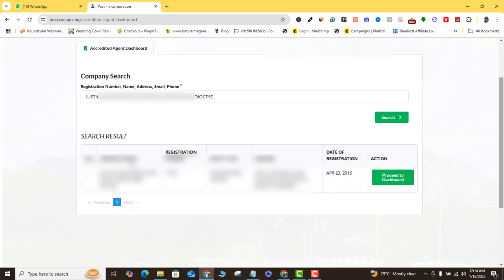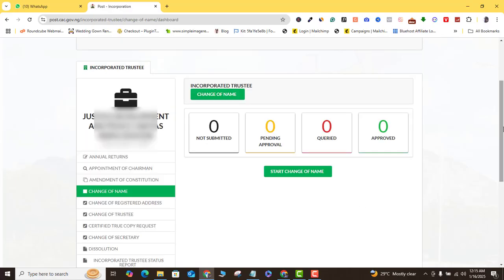Now in this case, you can see the company name, the registration number, and the rest of them. So the next thing you want to do here is to proceed to dashboard. All right, so here you can see all of the things that you can do on your incorporated trustees, post incorporated activities. So here I want to do annual returns, just like my video topic says.